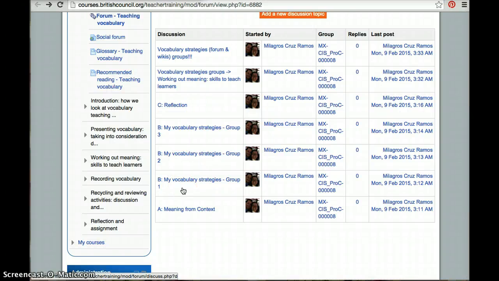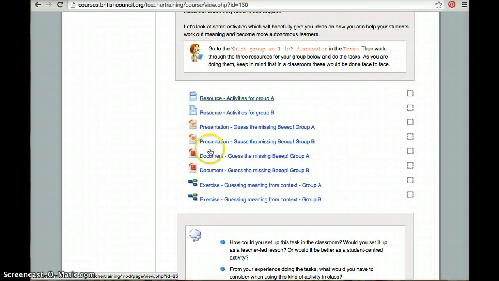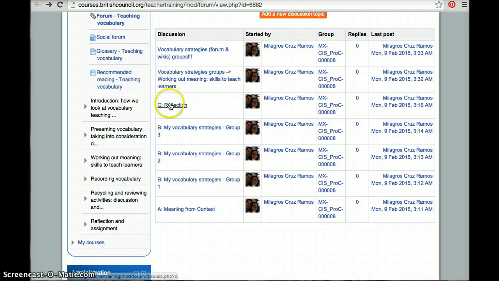So summarizing, what are the forums for this unit? We have this individual forum, then you have to check your team for the wikis, then you work on the first wiki, then you work on the team forum, all right? Then after that, you work on a second team forum. After that, you check if you're in group A or group B, and you access the materials for A or B in this section. And then we have another one which is called reflection. That is the final forum. It is individual, and I am expecting everybody to check it and contribute to it, okay?